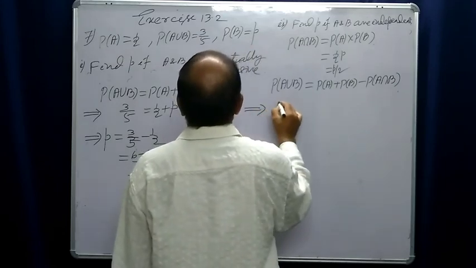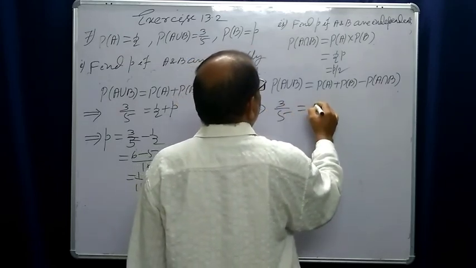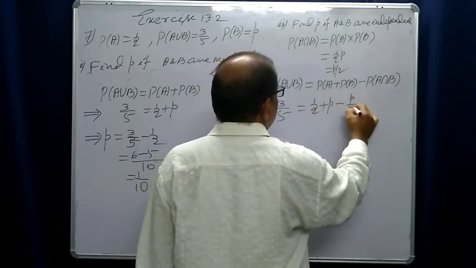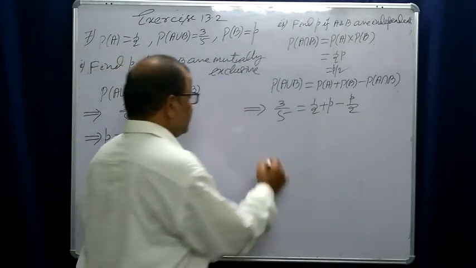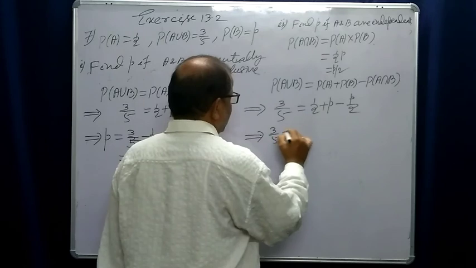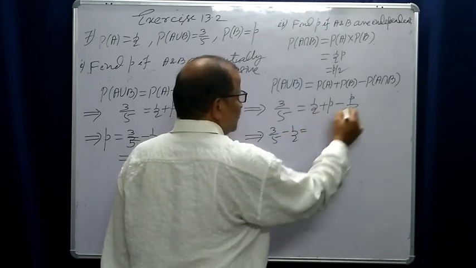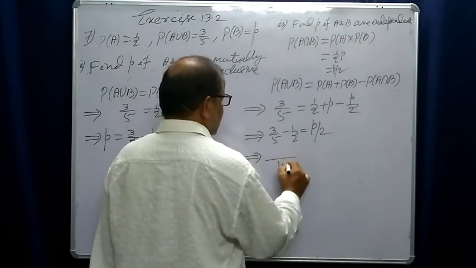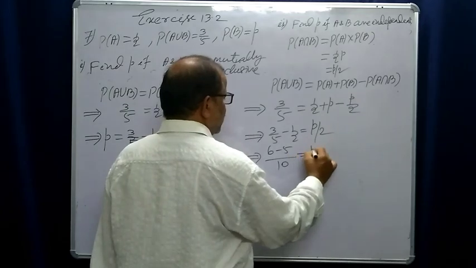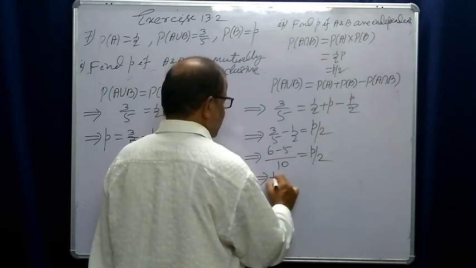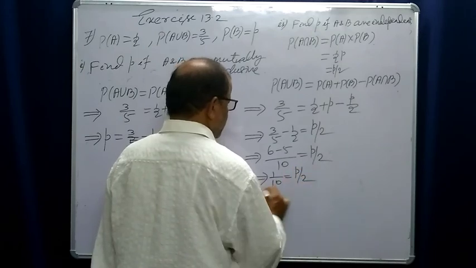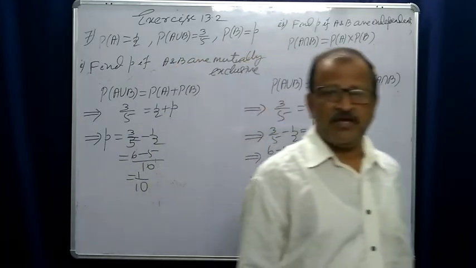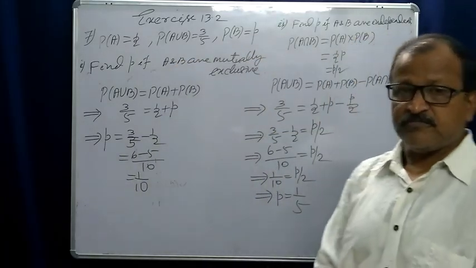This implies 3 by 5 equals probability of A, 1 by 2, plus P minus P by 2, right? And this implies 3 by 5 minus half is equal to P minus P by 2, which means P by 2. From this, 6 minus 5 over 10 is equal to P by 2. This implies 1 by 10 is equal to P by 2. That means P is equal to 1 by 5. So this is the value of P, right?